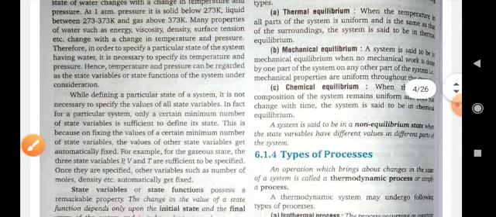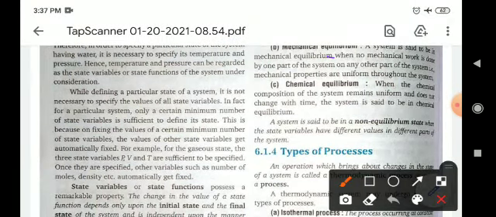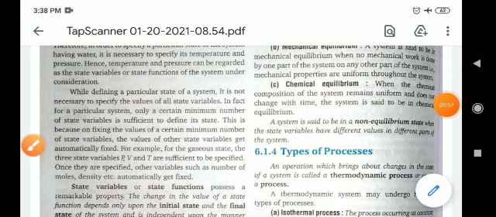Mechanical equilibrium: a system is said to be in mechanical equilibrium when no mechanical work is done by one part of the system on any other part of the system. Means you can say there is no work done, then it is known as mechanical equilibrium. And chemical equilibrium: when the chemical composition of the system remains uniform and does not change with time, then the system is called to be in chemical equilibrium. Means at chemical equilibrium in a reaction, there will be no net change of reactant into product, and product into reactant.